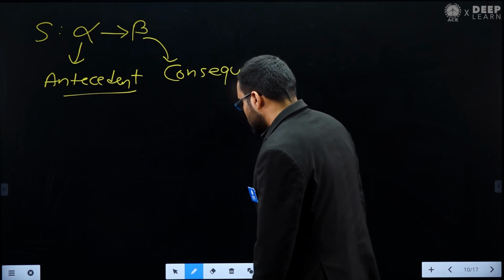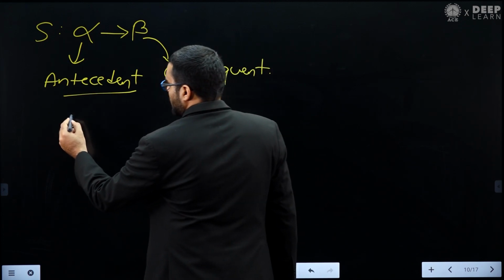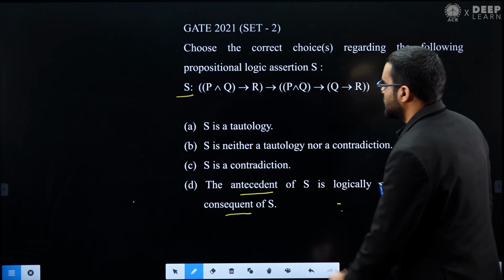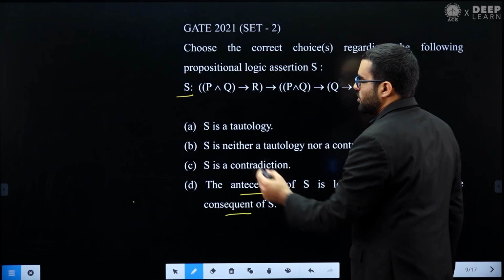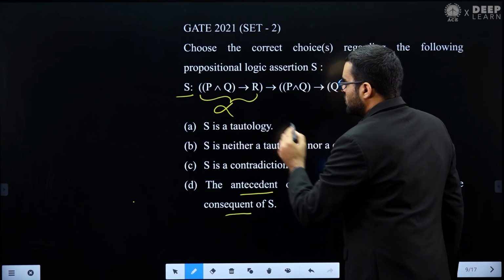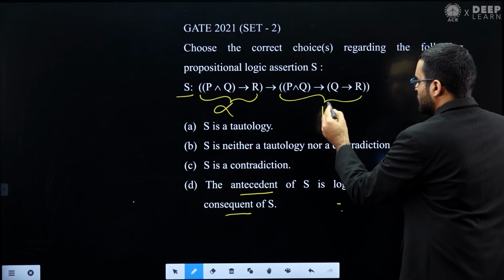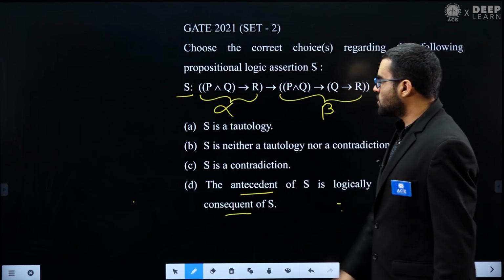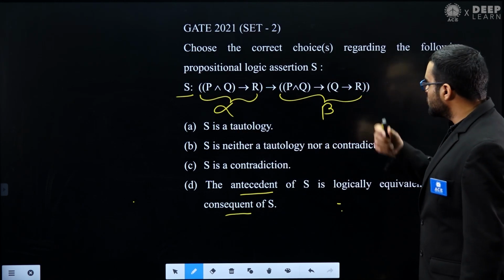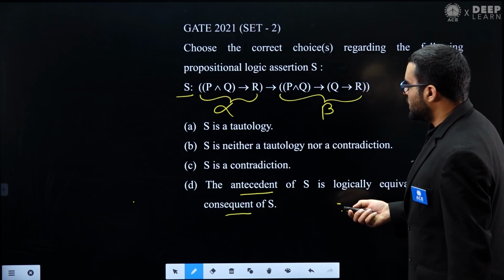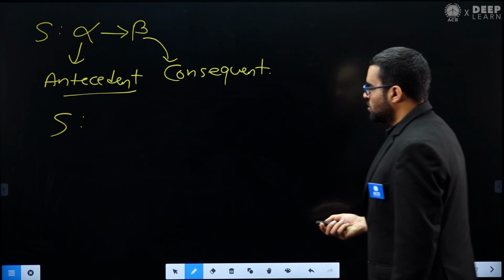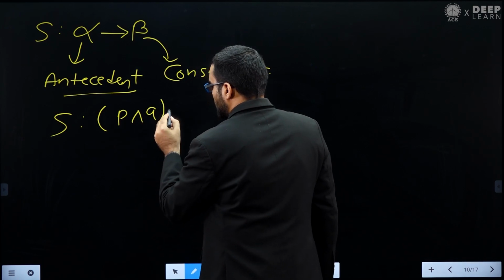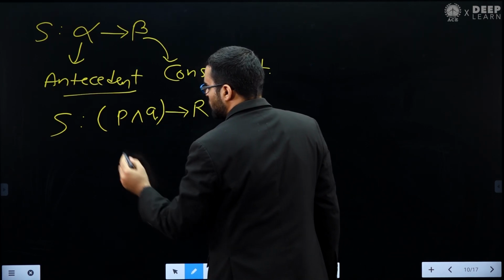Now in the question he has given us set S. You can notice this is our set S, and this is an implication statement because this is alpha, this implies beta, so this is beta. So this alpha is our antecedent, and this beta is our consequent. Let's see what this antecedent is, that is P and Q implies R. So our antecedent of S is P and Q implies R.